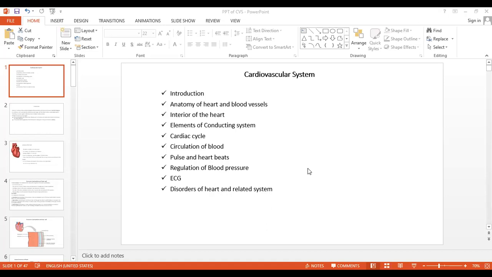Okay. So today we are going to study the introduction, anatomy of the heart and blood vessels, interior structure of the heart, elements of the conducting system, that is the cardiac cycle, circulation of the blood, pulse and heartbeats, regulation of the blood pressure, ECG, electrocardiograph, and lastly we will see the disorders of the heart and the related system. Now one by one we will see this.